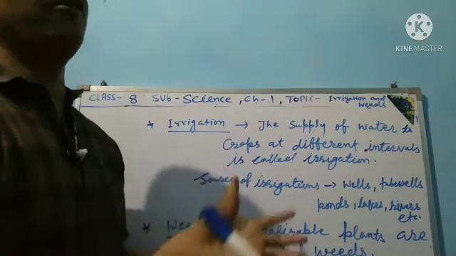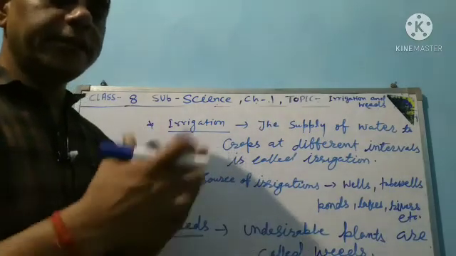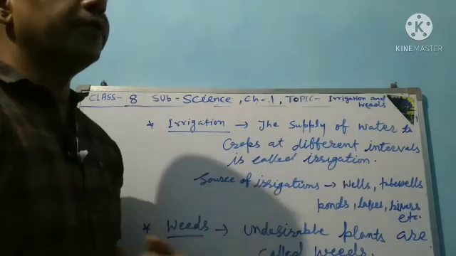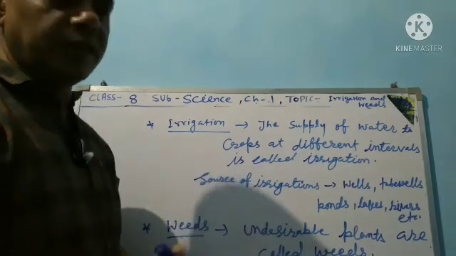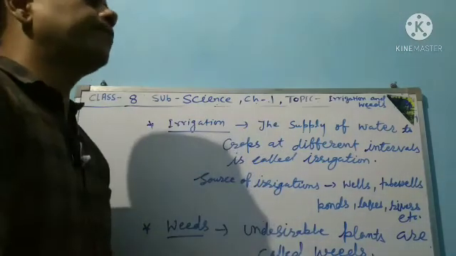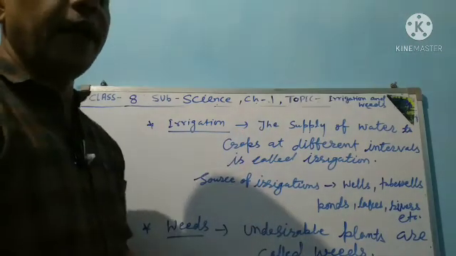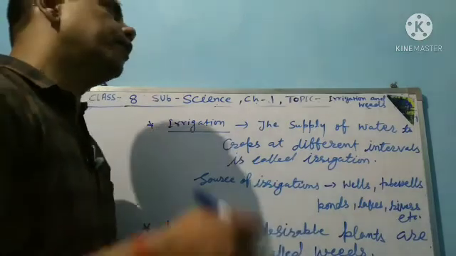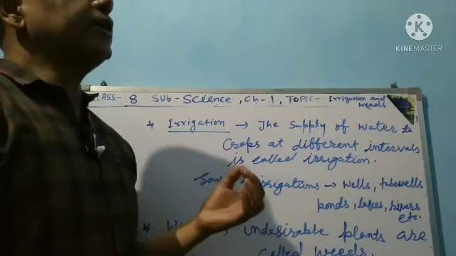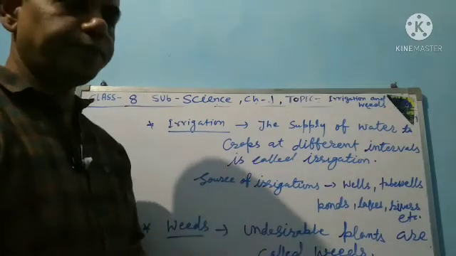When plants are produced on a large scale, as crops, this is the irrigation process. Germination of different types of seeds in the soil also needs water, so irrigation is needed. The supply of water to crops at different intervals is called irrigation. The timing of irrigation varies from crop to crop.